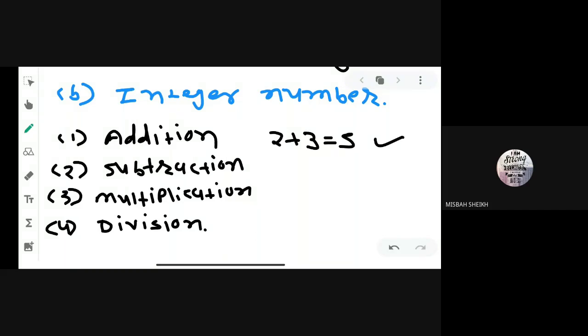Do you remember that in the group of integer numbers we have negative numbers, positive numbers and 0? Yes or no? So 2 and 3 are integer numbers also. It is not only whole number, it is integer also. And we get the answer 5, which is also an integer. Clear, all of you? If you don't remember, you can see here. I am drawing some circles for you so you can clearly understand.